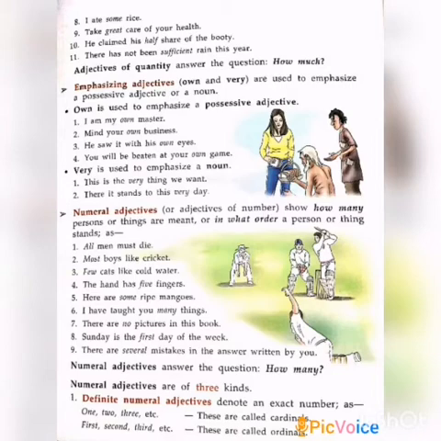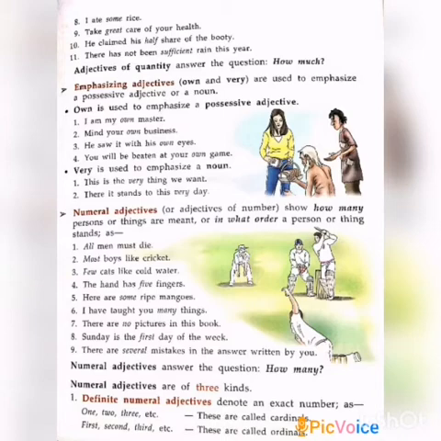Okay. And the numeral adjectives are of three kinds: definite numeral adjective, indefinite, and distributive. So these we can see on the next page. Okay. So the definite numeral adjective gives the exact number: one, two, first, second. These words are known as definite numeral adjectives. This is also known as: one, two, three are called cardinals. First, second are called ordinals.